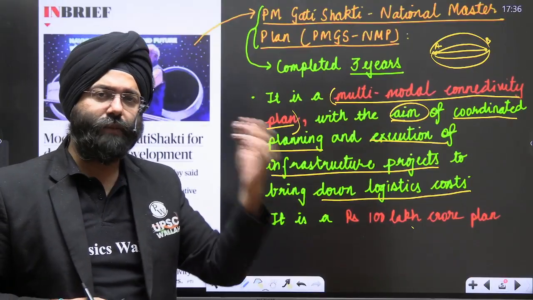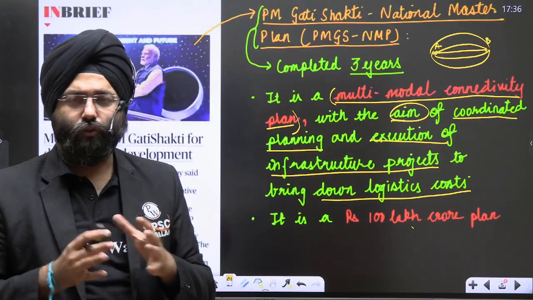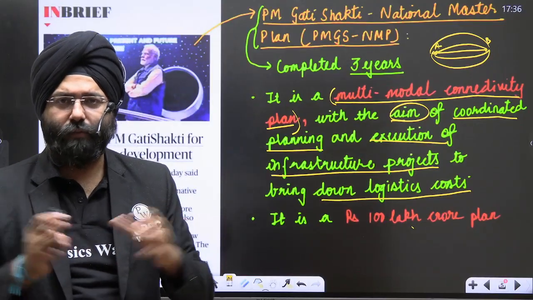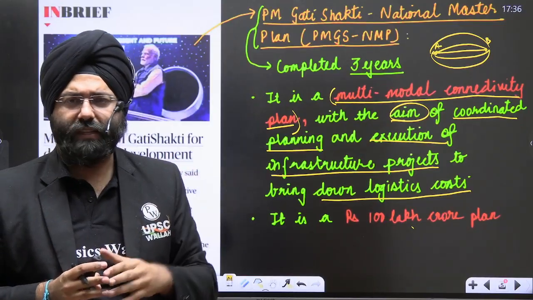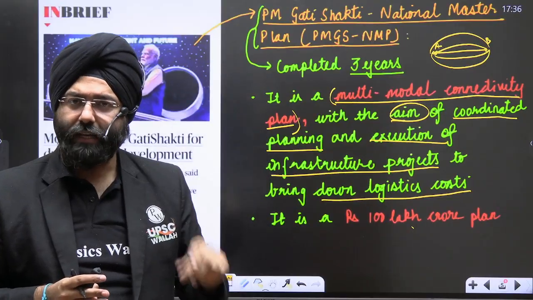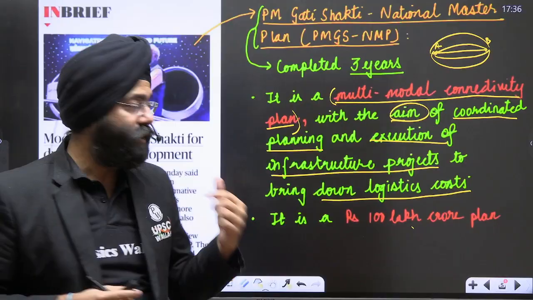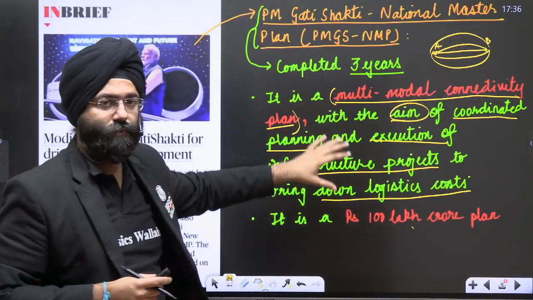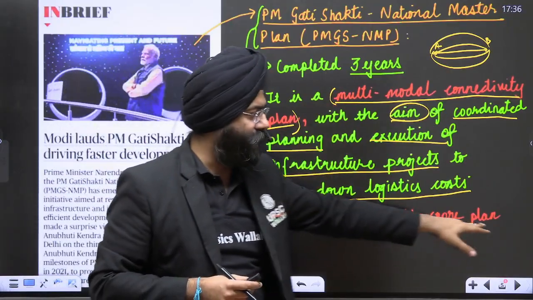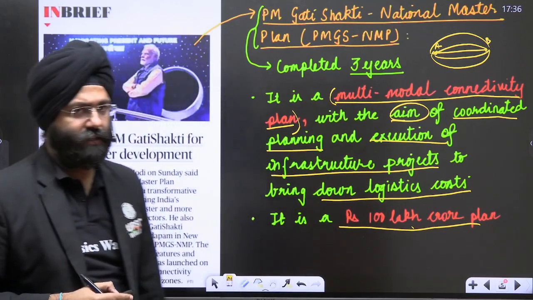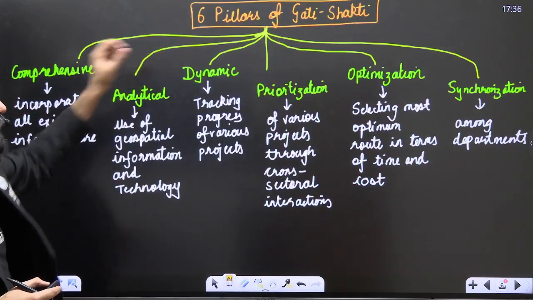Now, obviously, after the development of these roads in a proper expressway format, or let us say better roads being there, we see a rapid fall in the decaying of the foods also. So that is why we see this is an important plan. Now, this is a 100 lakh crore plan, a humongous task. Now, this is again important.